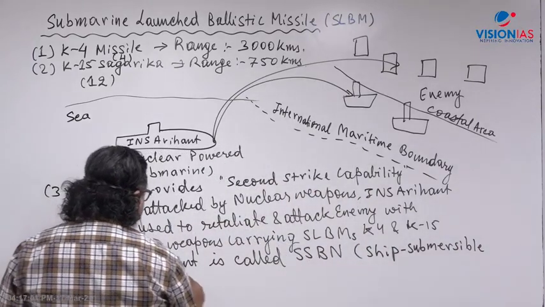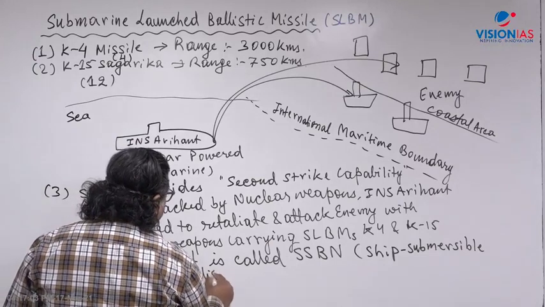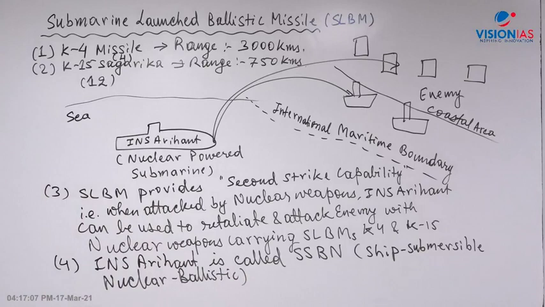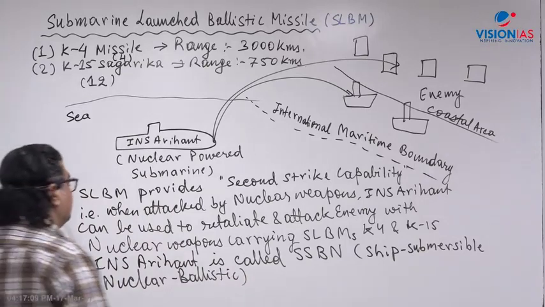SSBNs are those types of advanced submarines which carry nuclear warhead based SLBMs, submarine launched ballistic missiles.